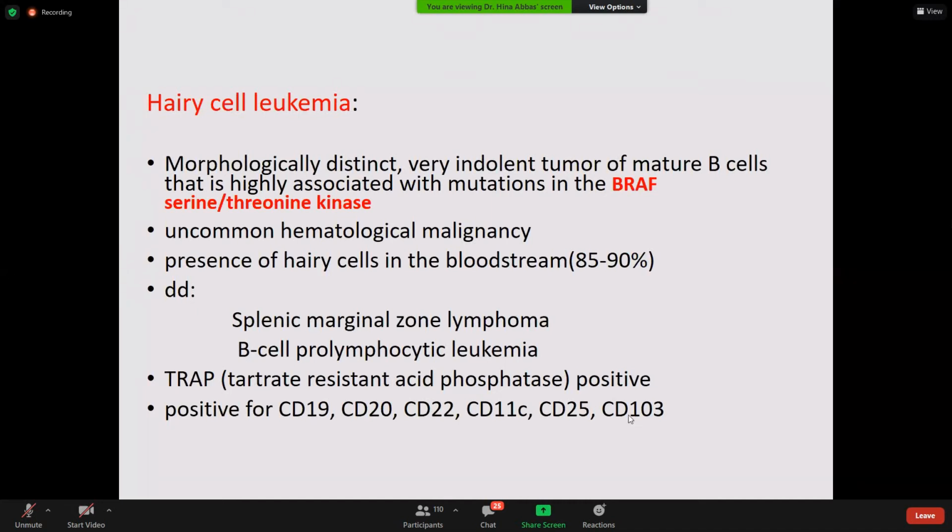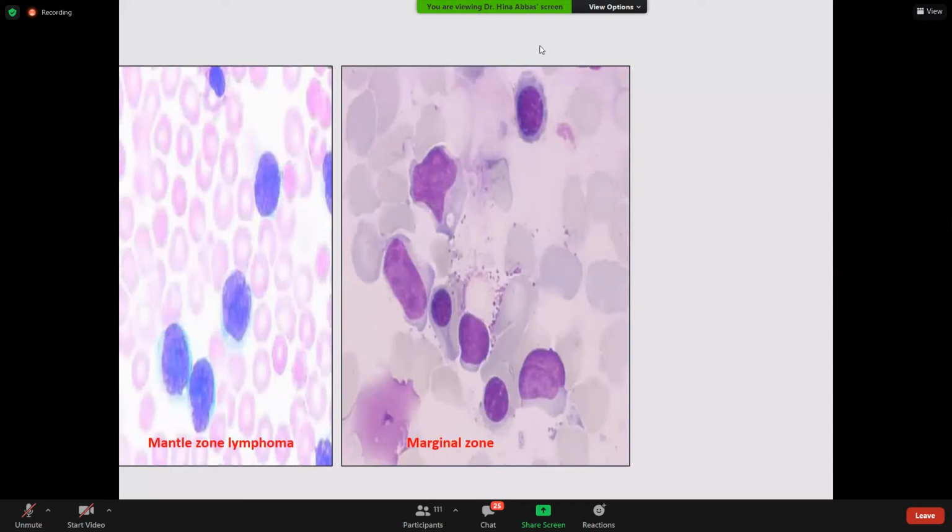So there is so much confusion with splenic marginal zone lymphoma and B cell prolymphocytic leukemia. Why? Because the morphology of these cells is very similar to splenic marginal zone lymphoma cells, which is also a circulating lymphoma. Okay. These are the atypical lymphocytes that we find circulating in the blood. All these pictures are not of lymph nodes, these are of peripheral blood. If the lymphoma cells are circulating in the blood, this is how they would look.